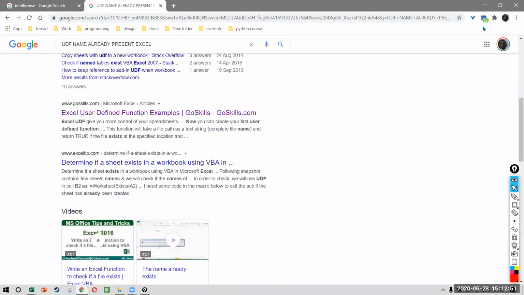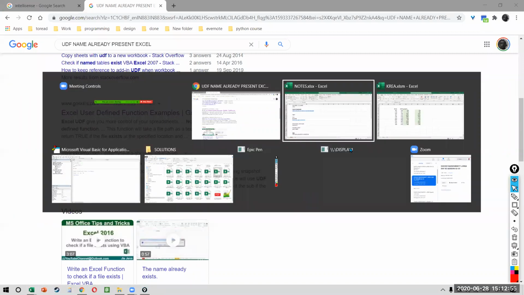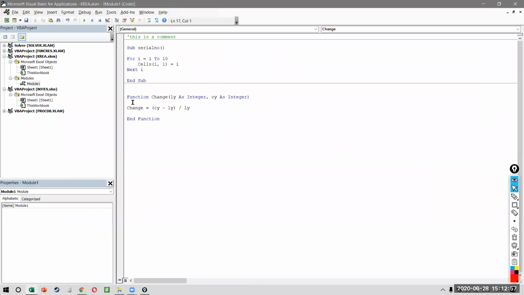If you mail the file to somebody, will the function work on their system? Absolutely, why not? Because the function is a part of the Excel file, isn't it? Of course, the function will work on their system. And if they copy this into their Excel, it will start working on their Excel files as well. Right?